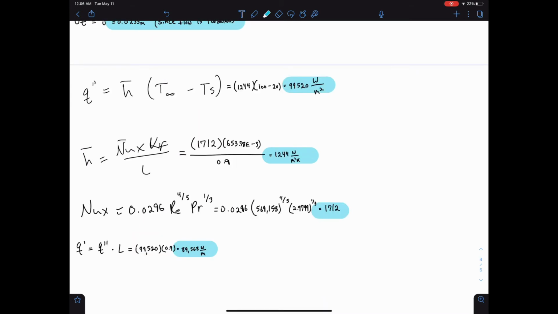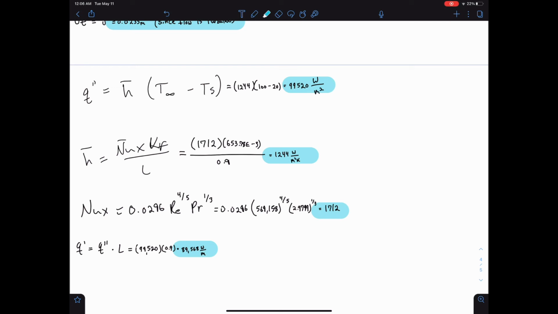Now we're going to get the heat flux, where the heat flux is equal to the convection coefficient times T infinity minus T surface. But we don't know the convection coefficient, but we can find this through the equation where the convection coefficient is equal to Nusselt times thermal conductivity over the length. But since we don't know the Nusselt yet, we're going to have to solve for that. And since it is turbulent, we can use an equation where the Nusselt is equal to 0.0296 Reynolds to the 4/5 power times Prandtl to the 1/3 power. And for the Nusselt, we'll find that the answer is equal to 1712.